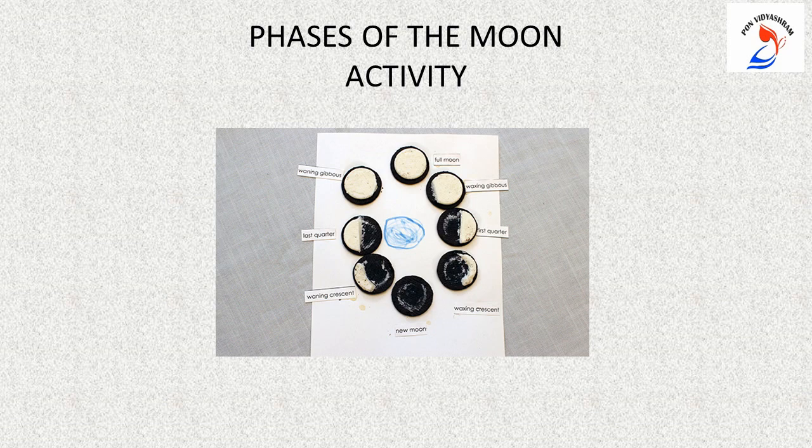faces of the moon. So if you see the picture, you can see that they have used Oreo biscuits. Yes, so you can use the Oreo biscuits, or you can draw and color it, or you can take black chart paper and stick white chart paper according to the faces. Yes, and make sure you label them. Okay children, and as usual you will click a picture and you will put it in your class group so that we teachers can see it.